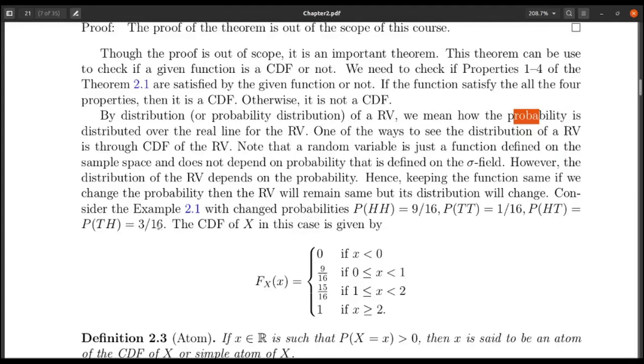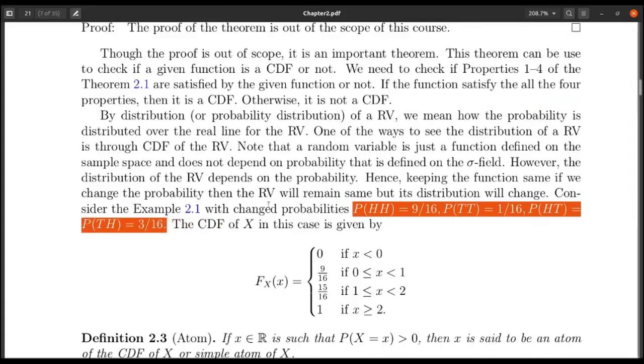Now, if I change this to something else, say the probability of head-head is 9 by 16, tail-tail is 1 by 16, and head-tail and tail-head are the same, equal to 3 by 16, then in a similar way you can show that the distribution function of X becomes this one, which is different from the cumulative distribution function we got in example 2.1.